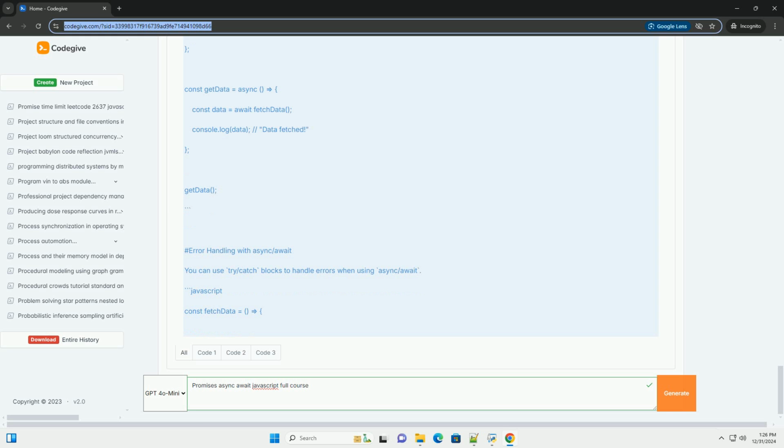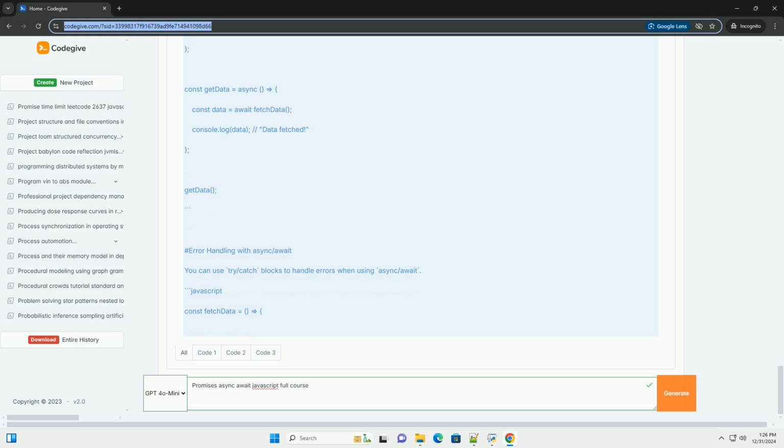JavaScript. const fetchData = () => { return new Promise((resolve) => { setTimeout(() => { resolve('Data fetched'); }, 1000); fetchData().then((data) => { console.log(data); return 'Processing data'; }).then((message) => { console.log(message); }).catch((error) => { console.error(error); 6. Introduction to async/await.